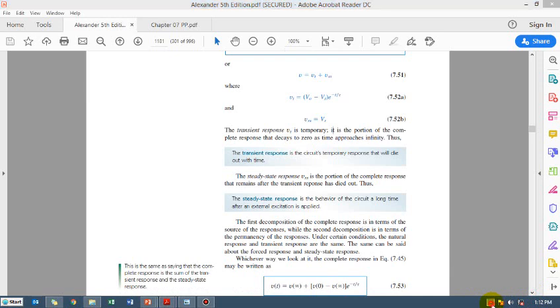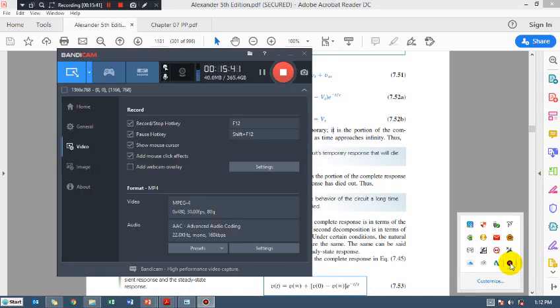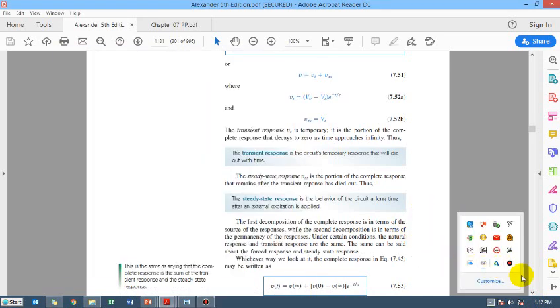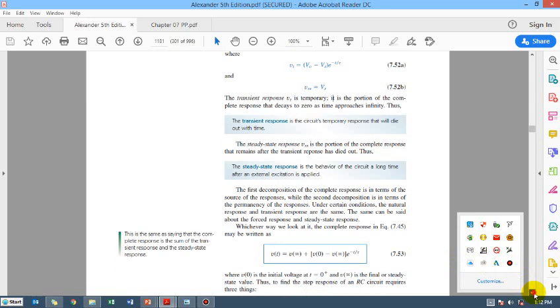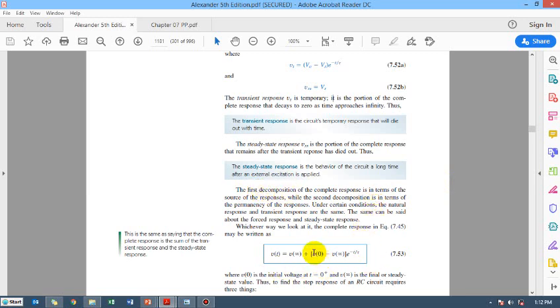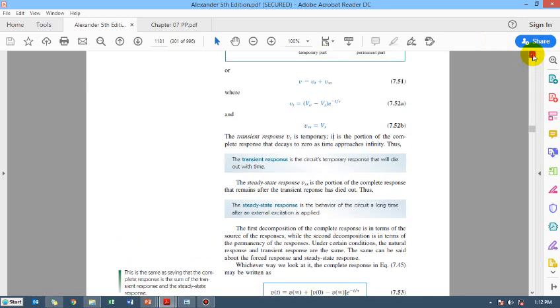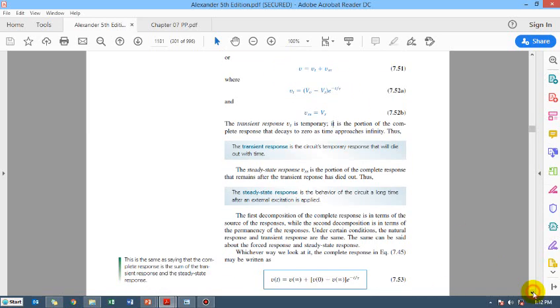Just let me see how long I have gone. I have already covered 15 minutes, so I will take 5 minutes more. I will try to keep my videos to 20 minutes. The first decomposition, what is it? As we have already divided into a transient response and the steady state response, this is the complete response.